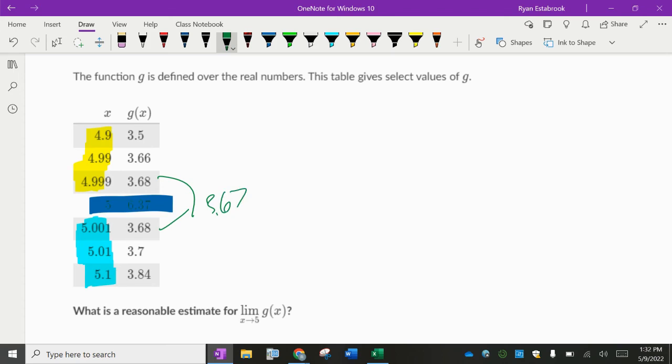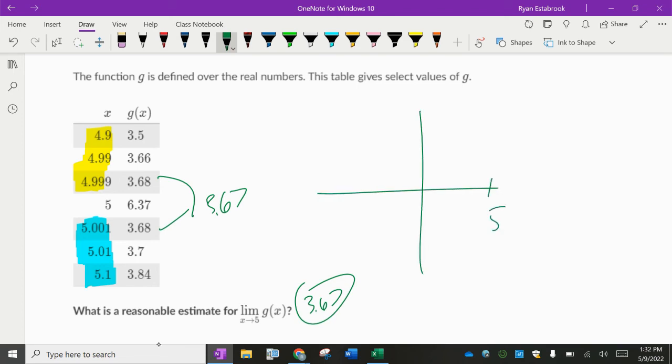3.67, maybe. Maybe it's supposed to be 3.6 repeating, and we don't know for sure. We just need to give a reasonable estimate, and I think 3.67 would make sense. This number in the middle is just to throw us off. So if I were to graph this, here's x equals 5. From the left, the y values are getting closer and closer to 3.5, actually smaller, getting bigger. And then from the right, as x is approaching 5, these y values are getting closer and closer to 3.68. When x equals 5, the output is somewhere up there. That's what this point is. It's this outlier point, but the limit from both sides is about 3.67.